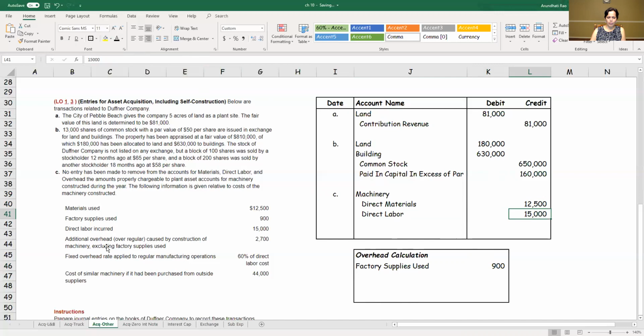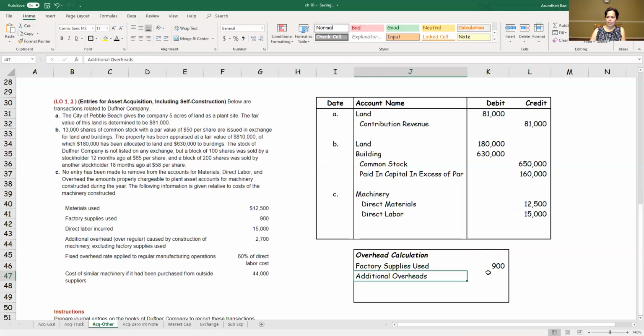Additional overheads over regular caused by construction of the machine, excluding factory supplies, which means I have more overheads, additional overheads of 2,700. Then I'm also told that the fixed overhead applied to regular machine manufacturing process is 60% of direct labor cost.